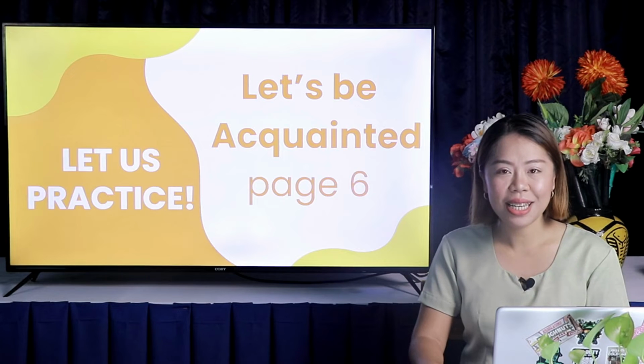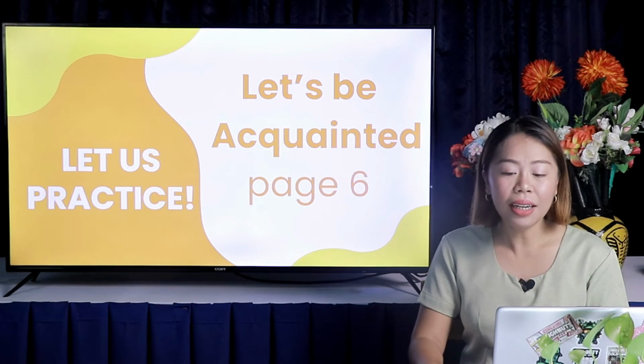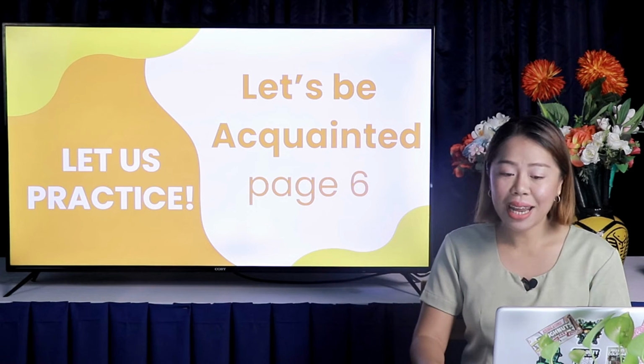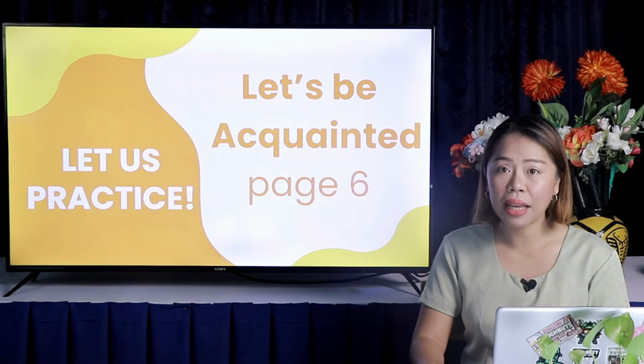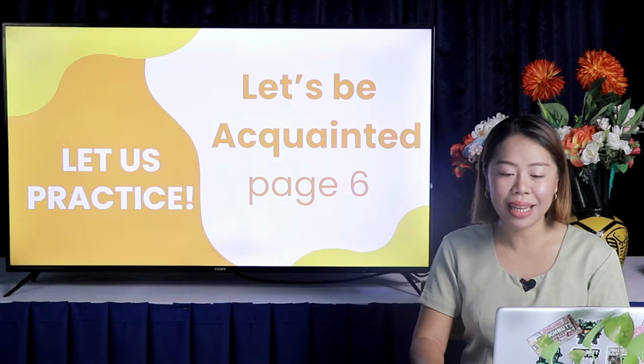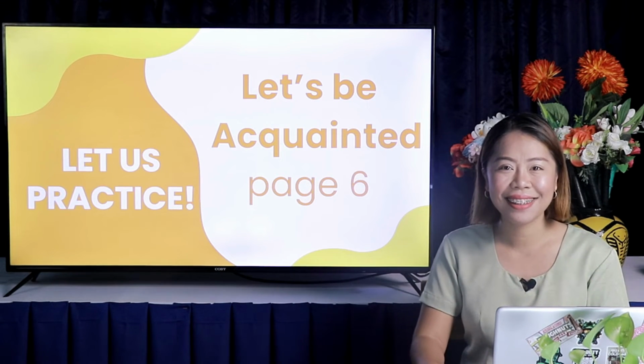Let us proceed. Turn your modules to page 6. Together, let us answer the Let Us Practice part, Activity 1.1, entitled Let Us Be Acquainted. The direction is to determine which of the following illustrations is considered an example of either sexual or asexual reproduction. Let us begin. Number 1.